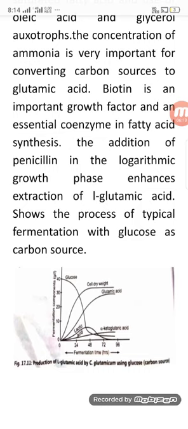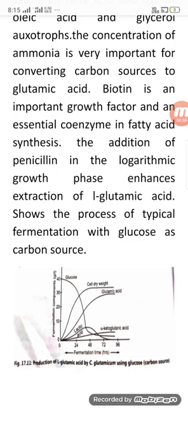The cell dry weight increases rapidly, and the fermentation component increases up to a peak and then becomes constant. The glutamic acid increases with fermentation time up to a limit. Alpha-ketoglutarate increases comparatively, but it is comparatively low in the case of glucose.